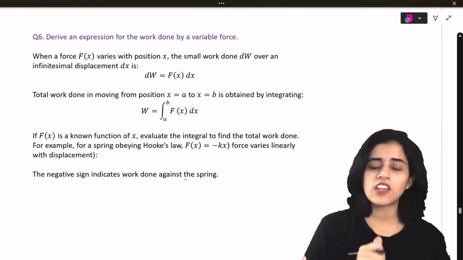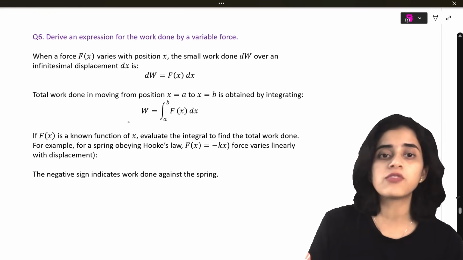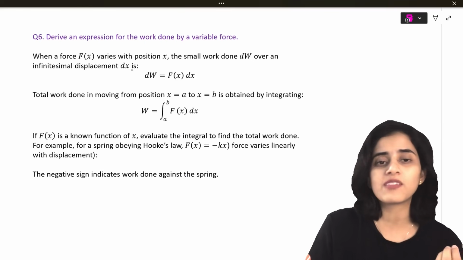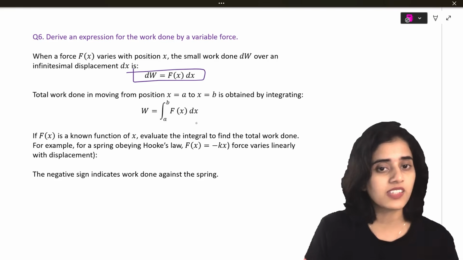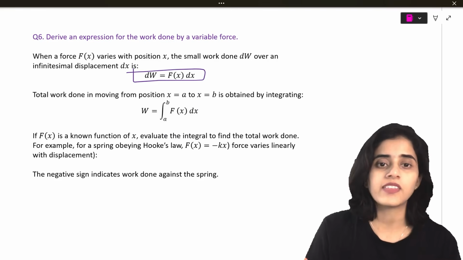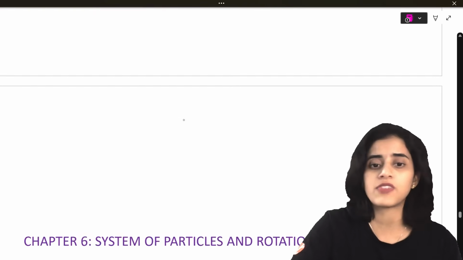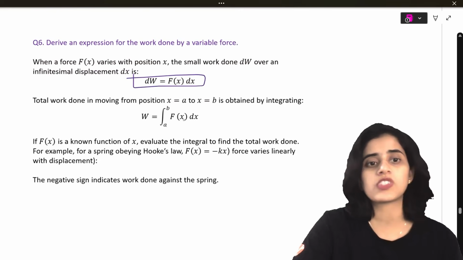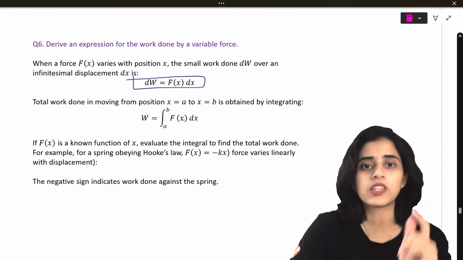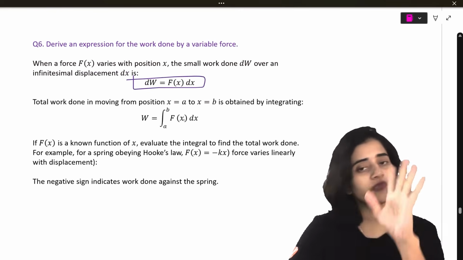Next question. Derive an expression for work done by a variable force. What is the work done by a variable force? dW is Fx dx. And then we integrate it along A to B. So it becomes the integral of Fx dx. For this one, the full derivation is not put down here. The full derivation is there in my video on 5 markers.